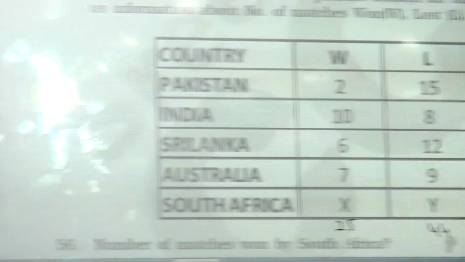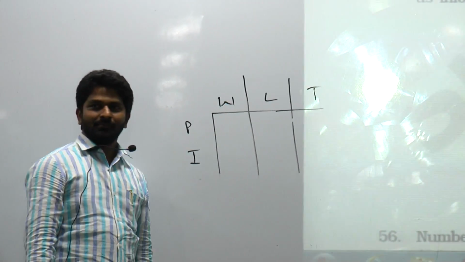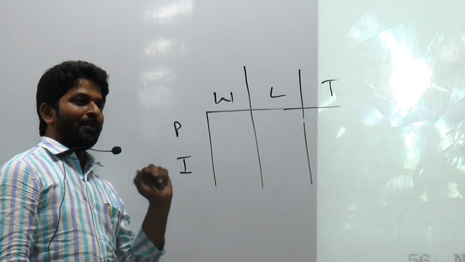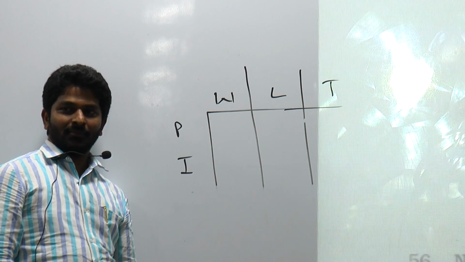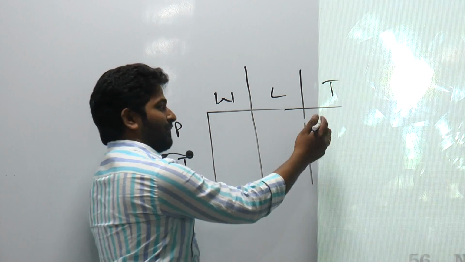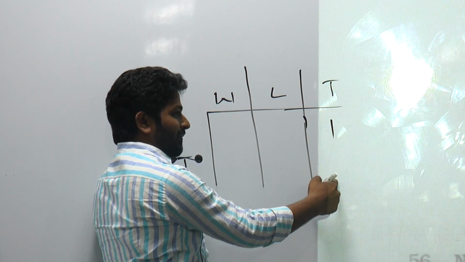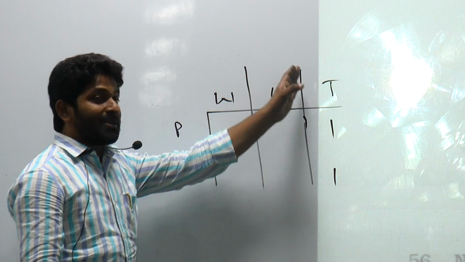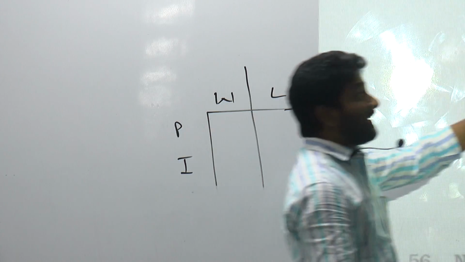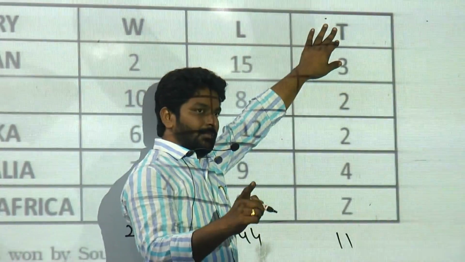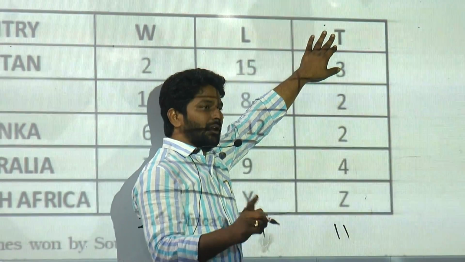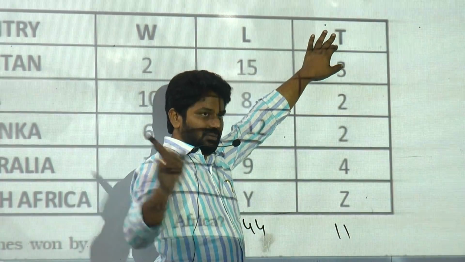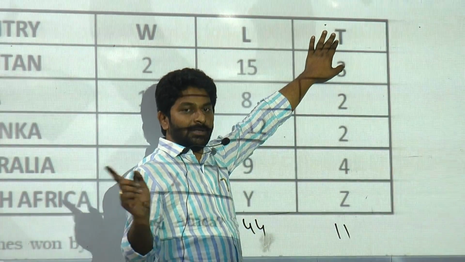The same match, it got tied. India played a match with Pakistan, got tied. What should I write here? So the number of matches which were listed in the tie case should every time be an odd number or an even number? Odd number or even number? Even number.